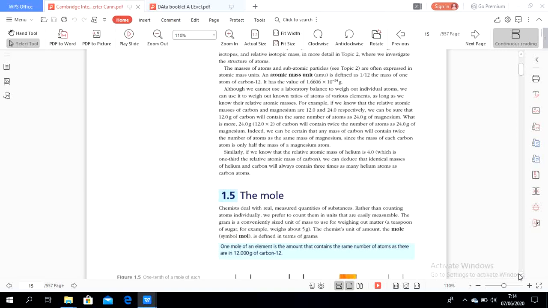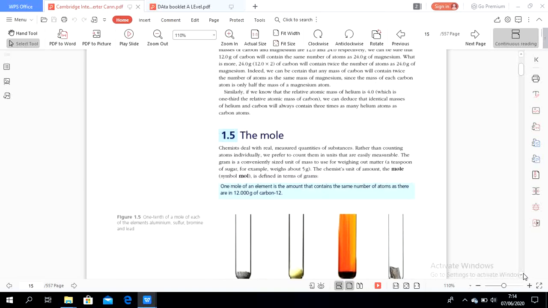Now, the mole. Chemists deal with real measured quantities of substances. Rather than counting atoms individually, we prefer to count them in units that are easily measurable. The gram is a convenient size unit, although it is not the SI unit. We know the SI unit of mass is the kilogram.